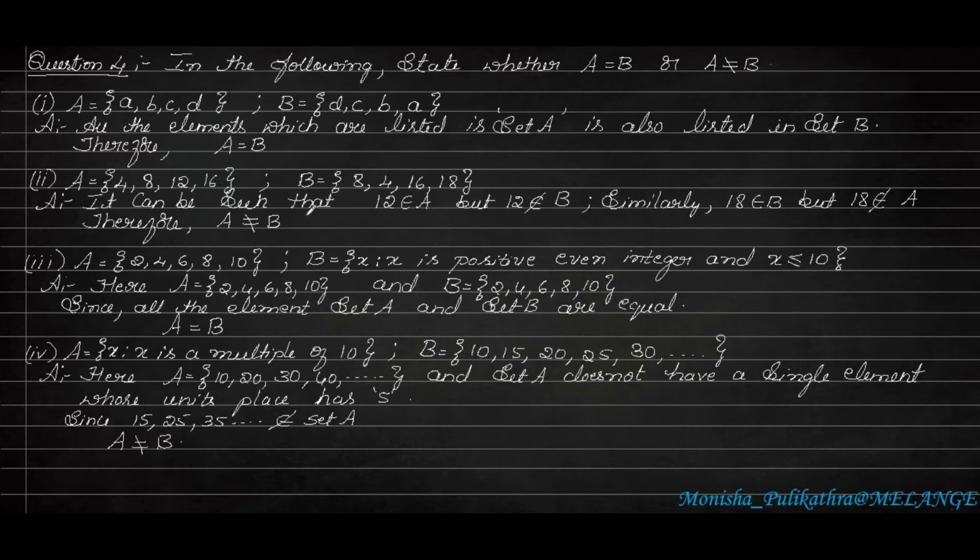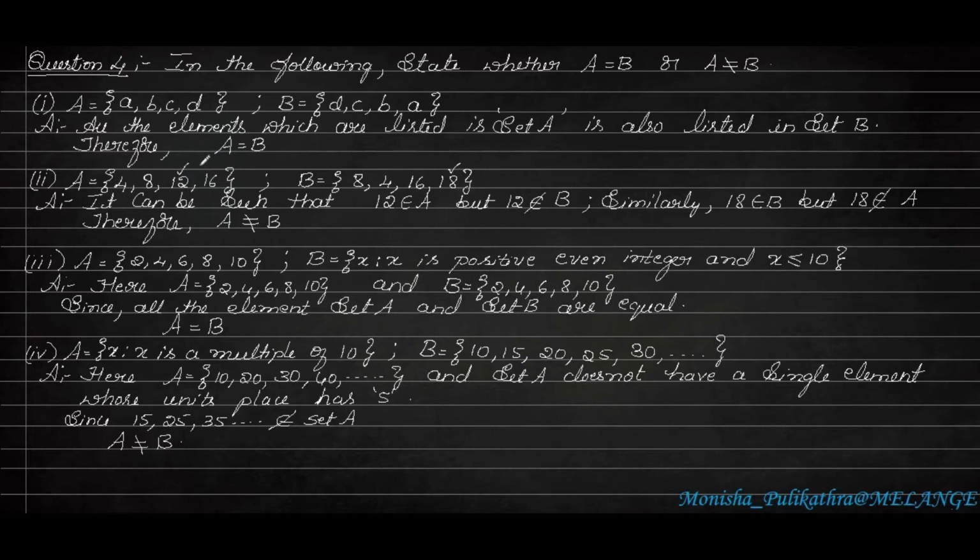Okay, let's move on to the second question. In the second question, set A is {4, 8, 12, 16}, whereas set B is {8, 4, 16, 18}. Here the element 12 is not in set B and the element 18 is not in set A. Since both sets don't have the same numbers, set A is not equal to set B. All the elements should be the same in both sets. If that is the case, then we can write A is equal to B.